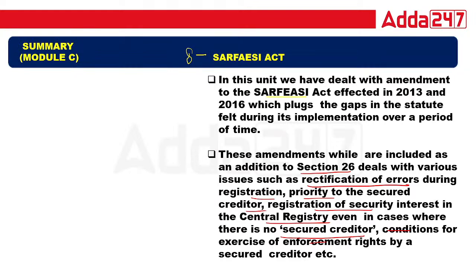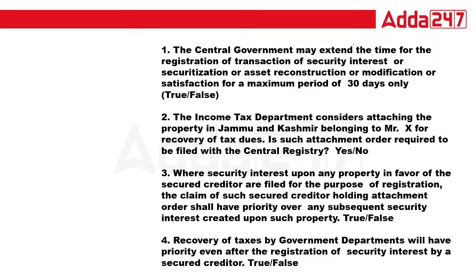It is just about the amendment done in 2016, in which various offense and penalty provisions have been added. Question. The central government may extend the time for registration of transactions of security interest and of securitization and asset reconstruction company modification for a maximum period of 30 days only. Extend the time for registration of transaction, 30 days only. Is that right or wrong? That is totally false.